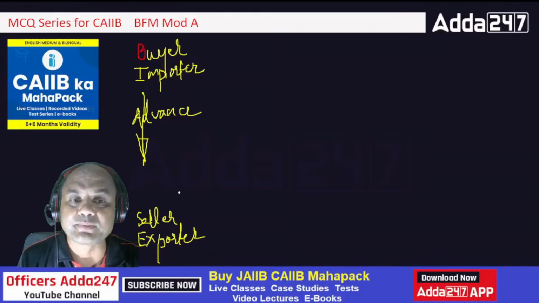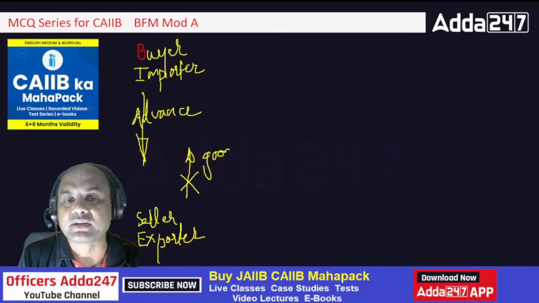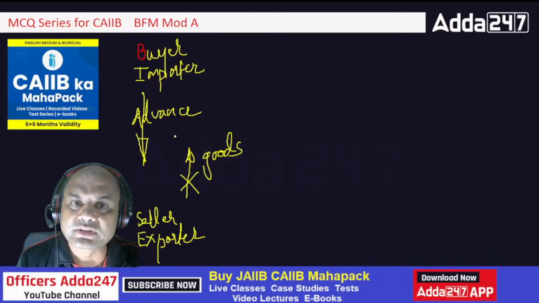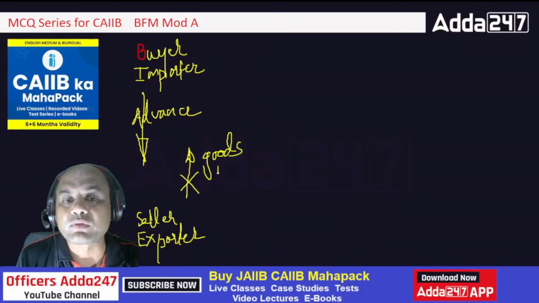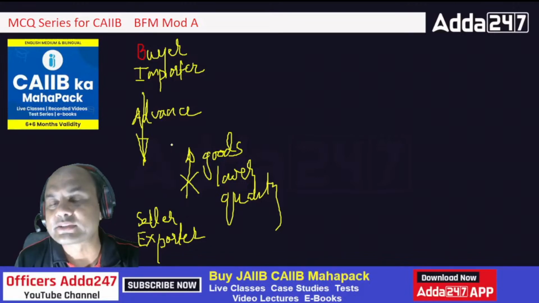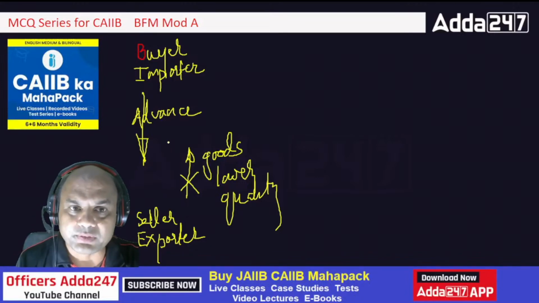He pays the advance payment and the seller does not send the goods. Number one. Or second point is, the seller sends the goods but of lower quality. These are the two problems, right? So this buyer and seller both don't trust each other. This is the basic problem.